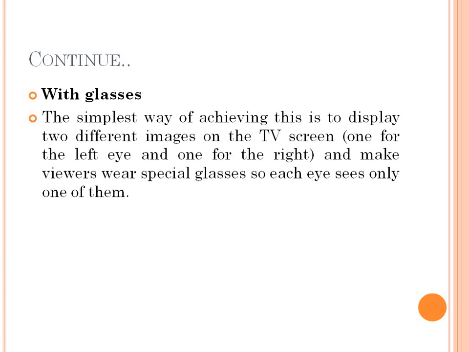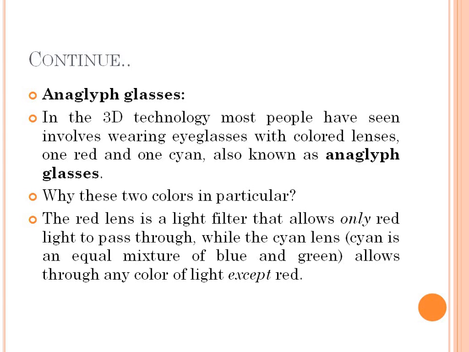You have an idea about that. While watching a 3D movie in the theater, we get one type of glass. We wear that glass and only then do we get the 3D effect. The same technique I'm going to explain here, how that glass works, or with the help of glass how we get that 3D image. So let's discuss how we get the 3D image with glasses. There are different types of glasses to get the effect of the 3D image.